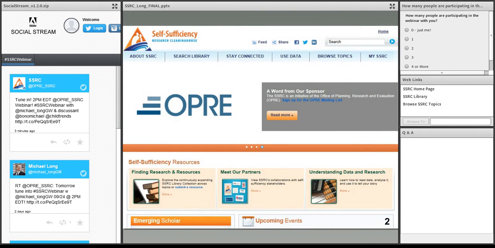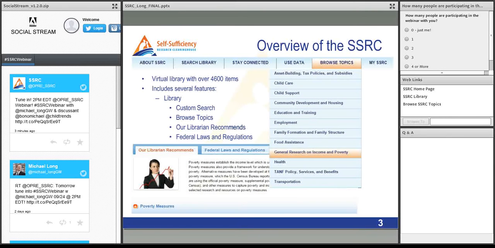The Self-Sufficiency Research Clearinghouse is, as I hope most of you know, a virtual portal of research and other resources related to self-sufficiency. It functions as an online community for researchers, for practitioners, and for other stakeholders interested in self-sufficiency, employment, and family and child well-being. The SSRC's purpose is to disseminate quality research, and we currently have over 4,600 items in the library, and we are constantly adding new resources.